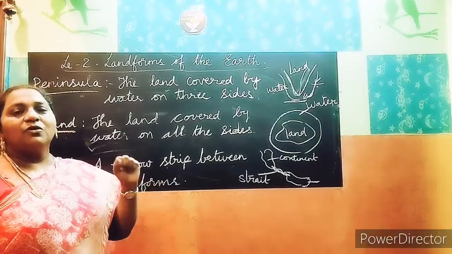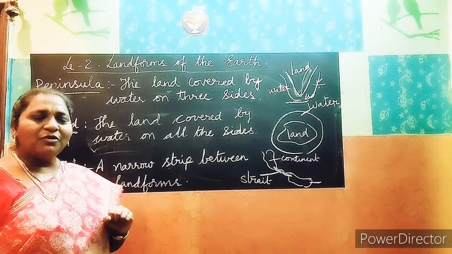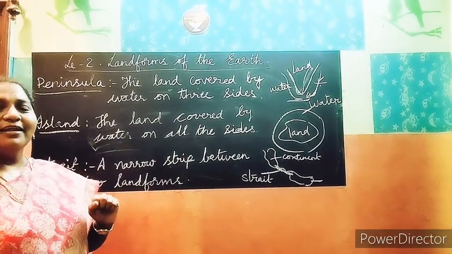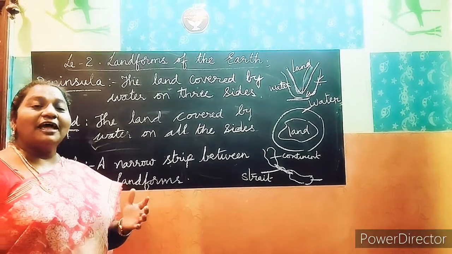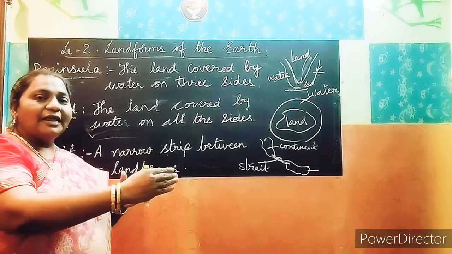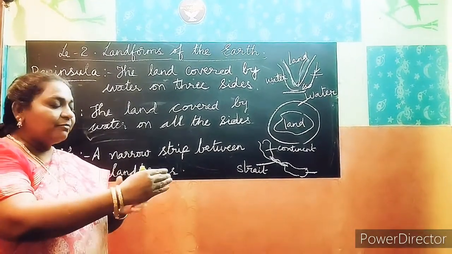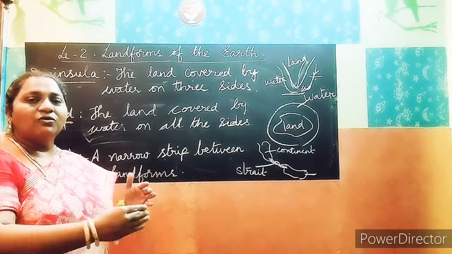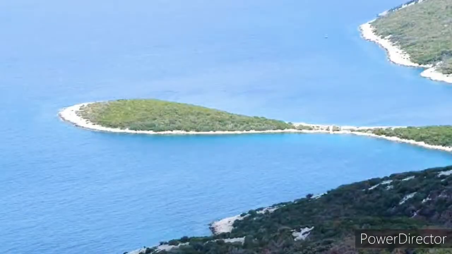Next one is coast. What is a coast? I already explained what a coast is. It is a land separating the water, sea water or river water, and the land. The gap in between the water and the land is called a coast. See the picture of the coast now.